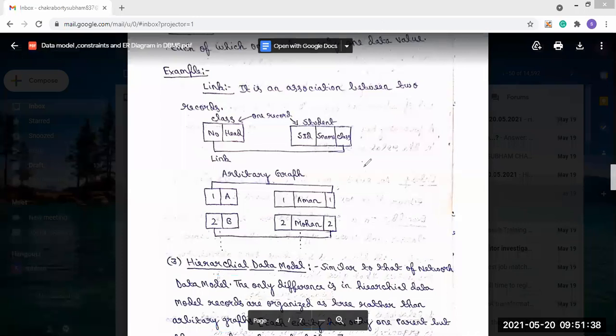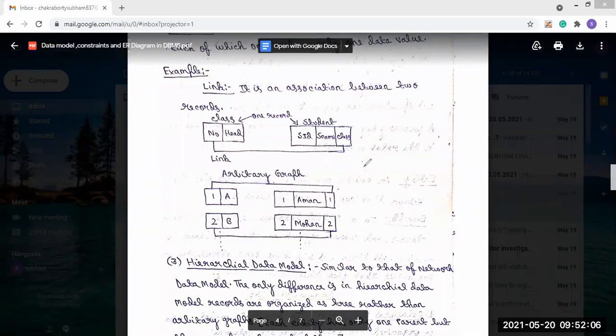the hierarchical data model. Now, the hierarchical data model is also similar to the network data model, which we have seen. But the only difference is that in the hierarchical data model, records are organized as a tree, means in the tree format, rather than the arbitrary graph.